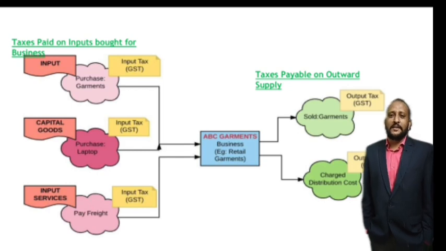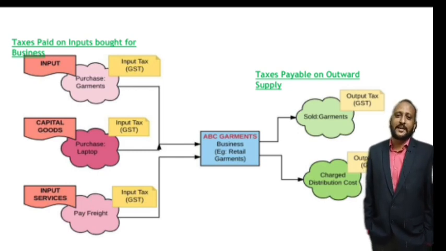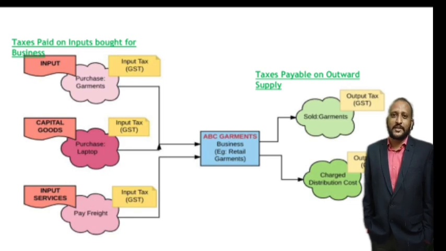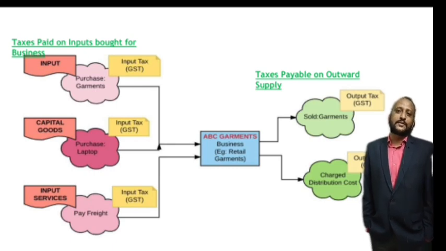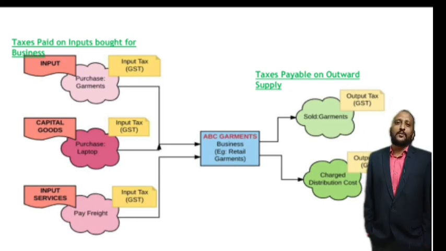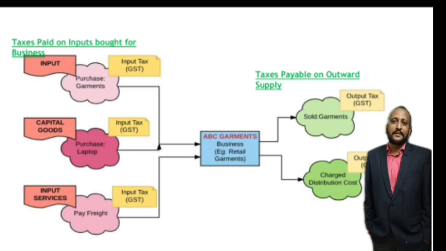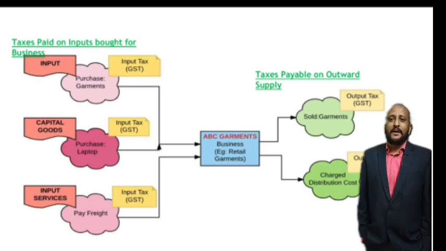Now what is ITC? Let us see. Whatever taxes he already paid on input will be given a credit, so that is called input tax credit. Now he need not pay 1,50,000 on the output since he has already paid 1 lakh on inputs. To avoid the cascading effect in GST, there is a facility called availability of ITC, that is input tax credit. Now ABC Limited can avail 1 lakh credit on the input taxes. So from the 1,50,000 output taxes, if he deducts 1 lakh, he now has to pay only 50,000. This 1 lakh is called input tax credit.